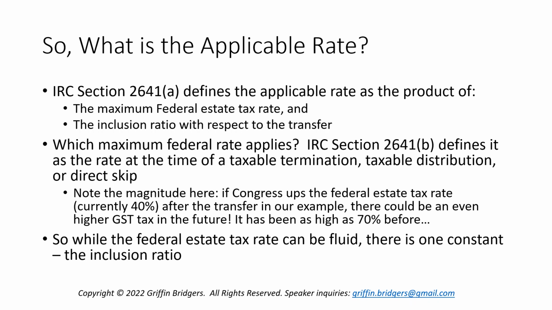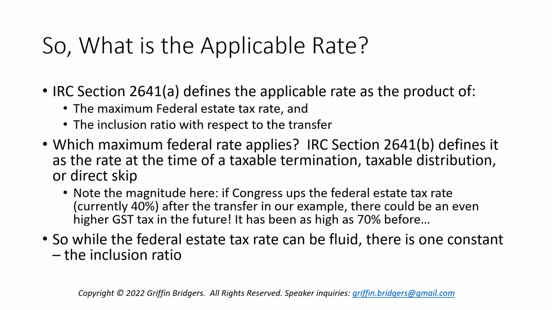So recall how we deferred the GST tax on this indirect skip until some future event, a taxable termination or a taxable distribution. Well, note what happens here. Right now, when the $6 million goes in, if it goes in right now, the federal estate tax rate is 40%. That's the max rate.